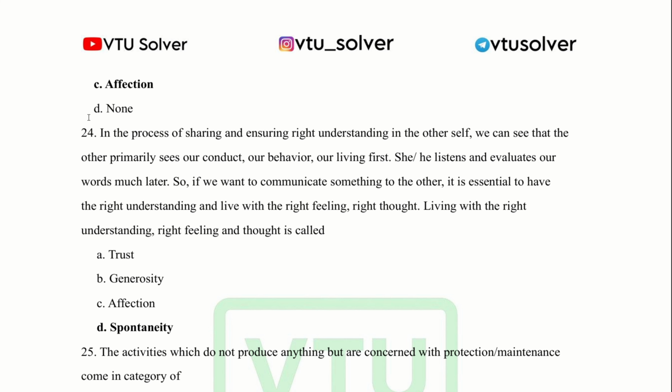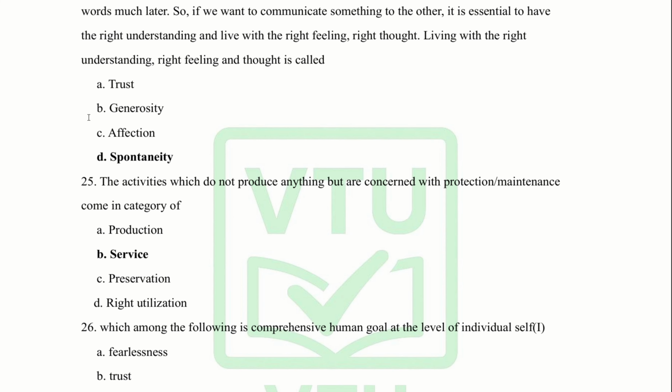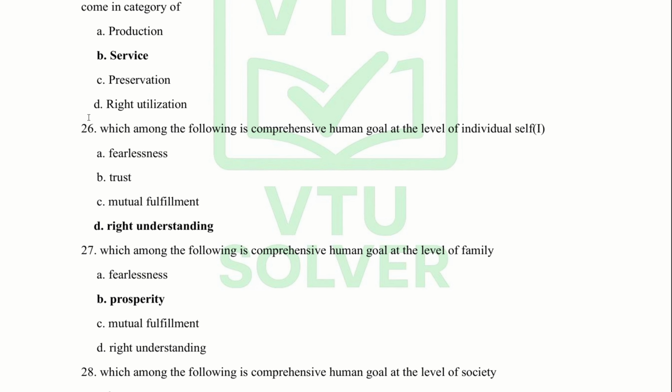Living with the right understanding, right feeling, and thought is called spontaneity. 25th. The activity which does not produce anything but is concerned with protection or maintenance comes in the category of service.